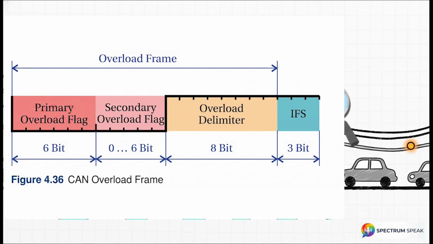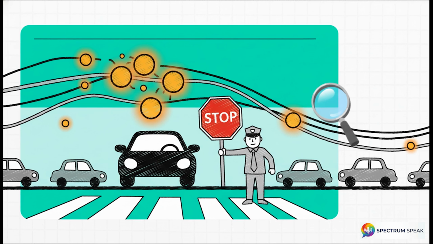Think of a dominant bit like a physical force, high pressure overriding low pressure on the electrical lines. For our visual analogy, imagine a really busy intersection. A node that's processing way too much data acts exactly like a traffic cop who briefly steps into the intersection and holds up a giant stop sign. This forces all the other traffic to halt for just a tiny fraction of a second, clearing the congestion so the node can finish its current task.